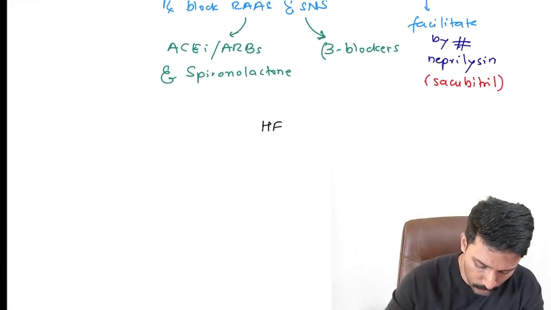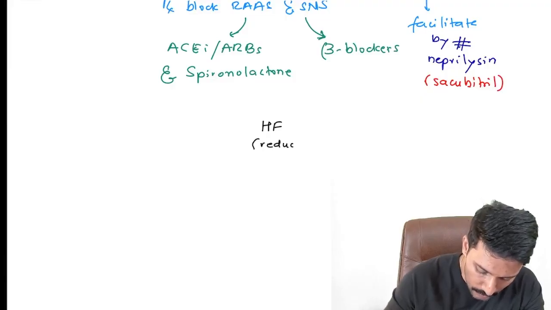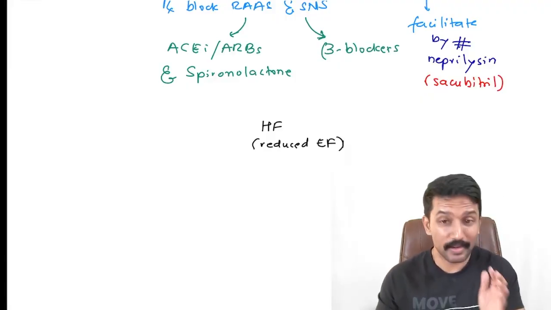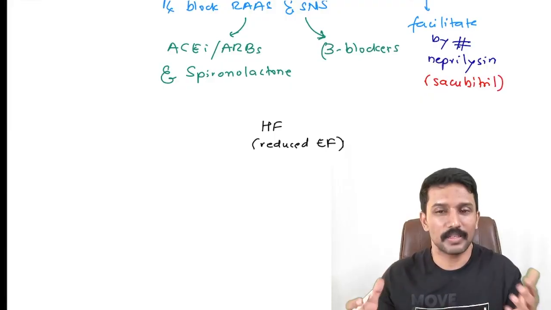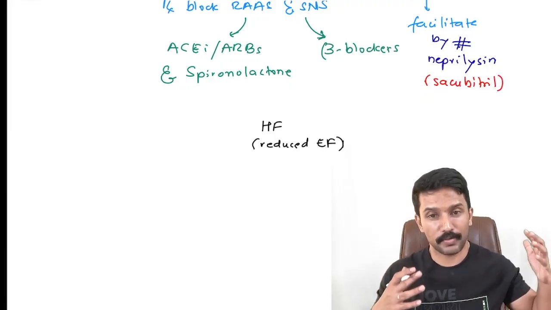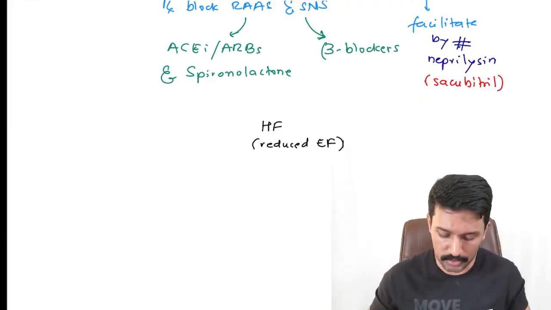Whatever we know right now actually comes from our experience of heart failure with reduced ejection fraction. Though we extrapolate this treatment to heart failure with preserved ejection fraction, we know less about it because studies are not there. We have decades of studies about heart failure with reduced ejection fraction.